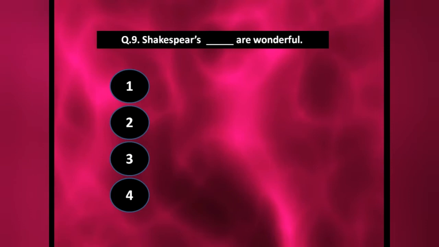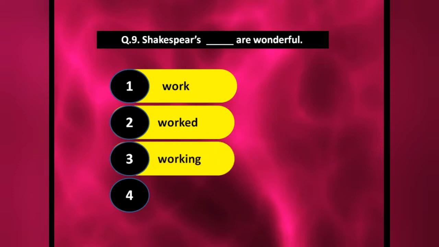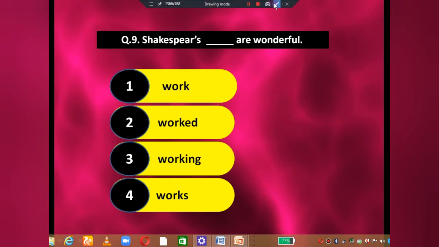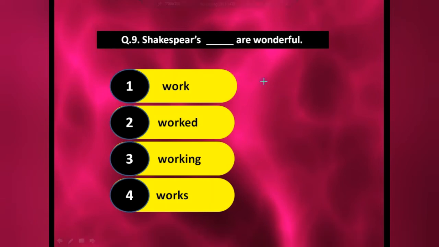Shakespeare's dash are wonderful. Shakespeare's work are wonderful. Worked are wonderful. Working are wonderful. Your works are wonderful. Now in this, as we know, definitely we are talking about Shakespeare's work. But automatically worked and working, these two options are wrong. We have two options, work and works.